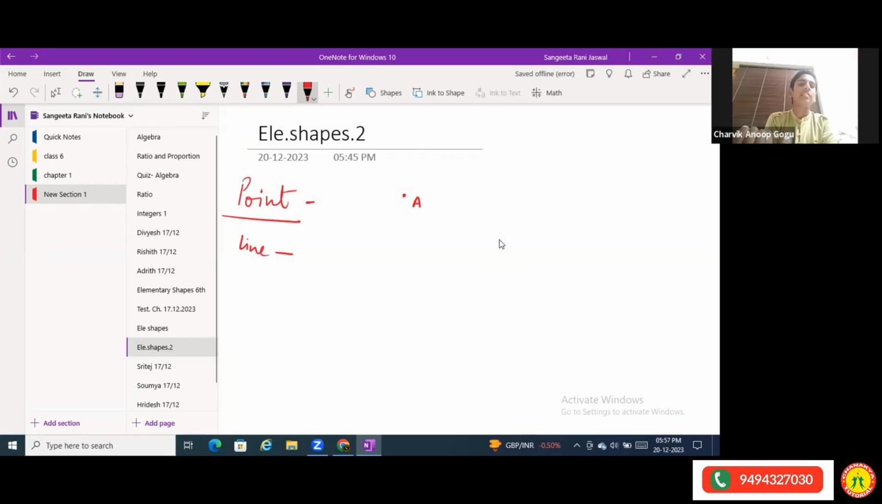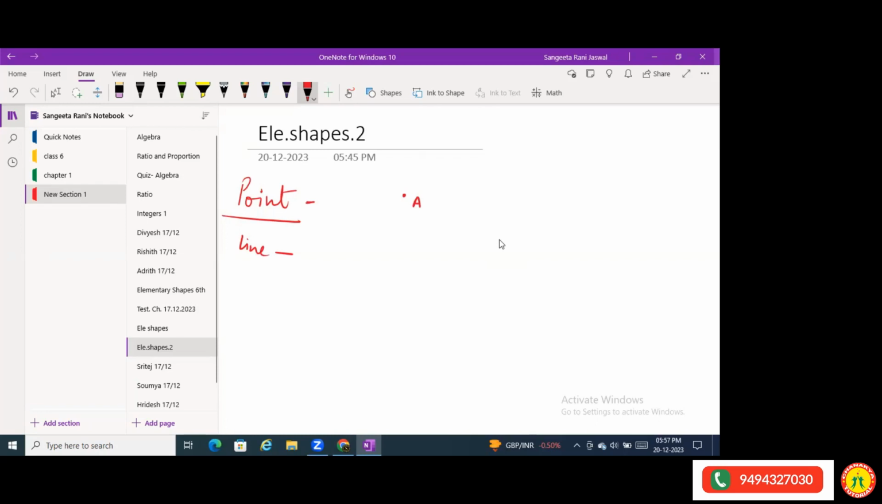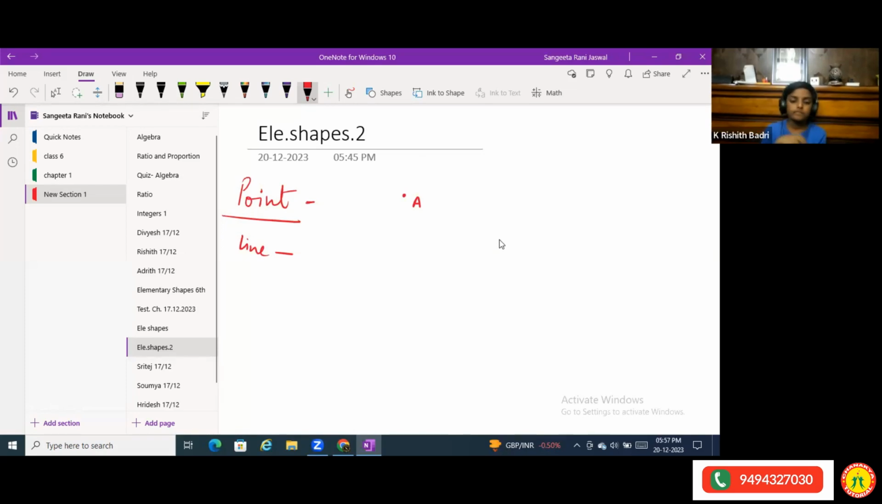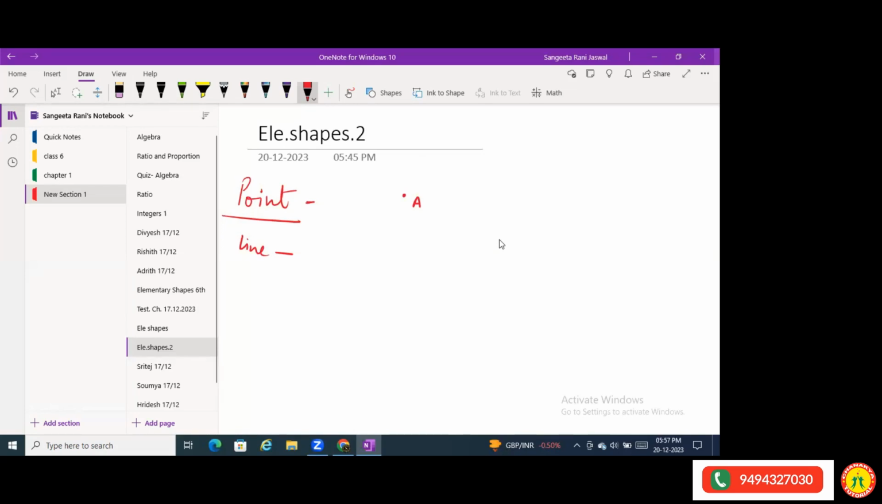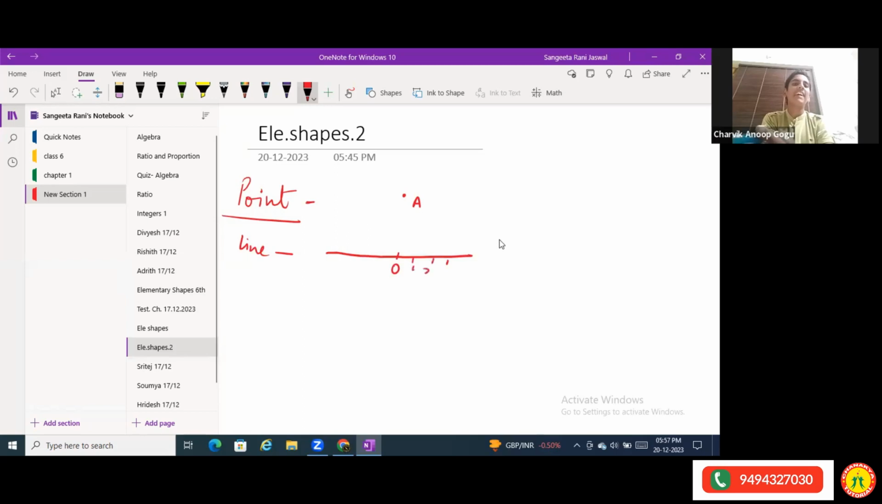Ma'am, a line is made up of points and it has starting and ending points. What can you say about a number line? You must have studied number lines in your junior classes also. Ma'am, I can't define it, but I'm trying to.